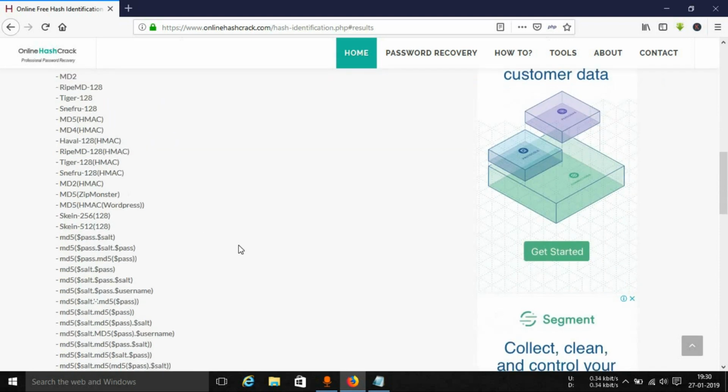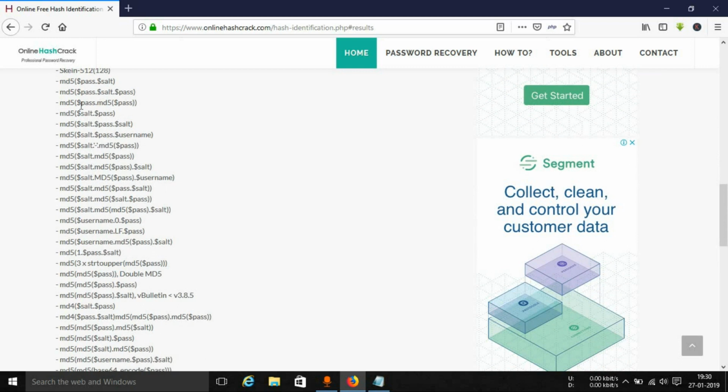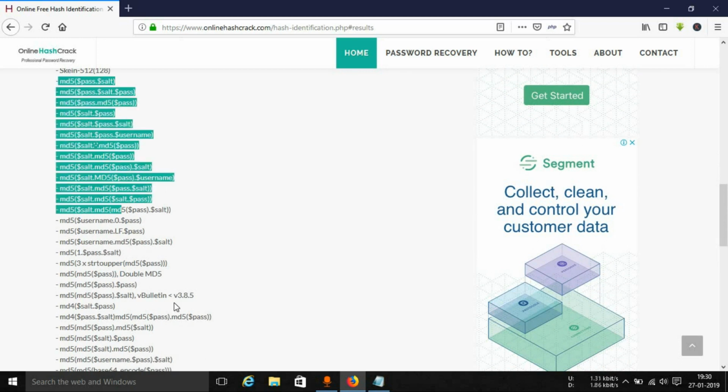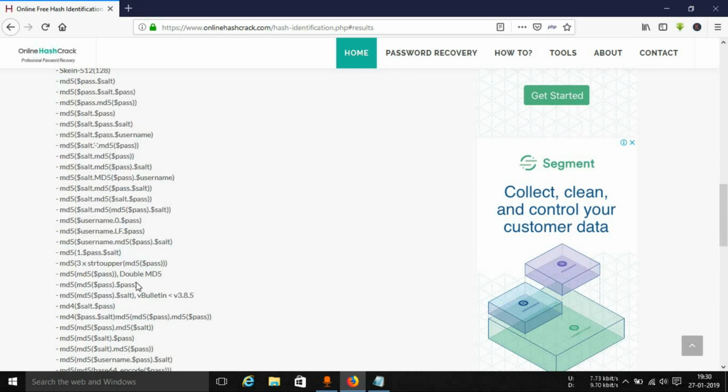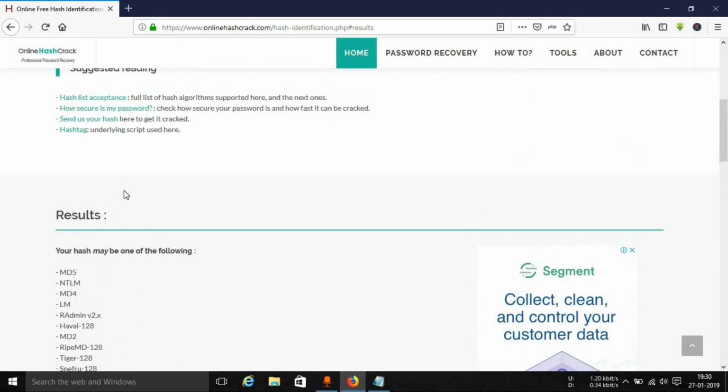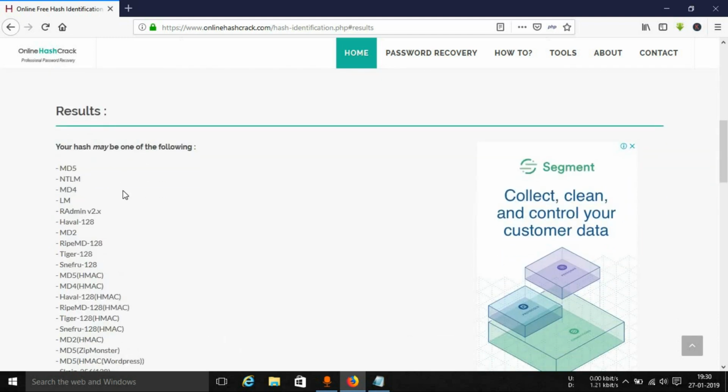Still want to confirm? Just go down a little bit and you can see that MD5 has been written in a lot of places. You don't have to go through each and everything like $salt, $pass, all these rubbish things. You just need to see which hashing algorithm is being displayed the most number of times.